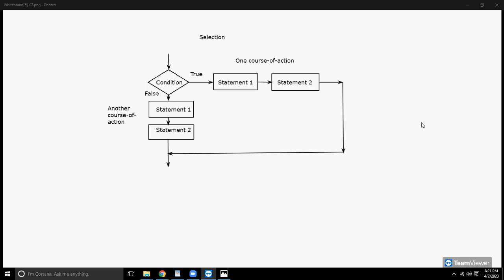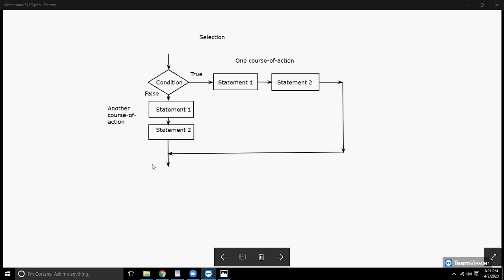So the next construct that we are going to talk about here is the selection construct. In this construct there is a condition, and based upon the output of that condition, if it is true or false, one or another course of action is followed. So here in this diagram you can see that this is the condition. If it evaluates to true, then this course of action will be followed, and if this condition evaluates to false, then this course of action will be followed.